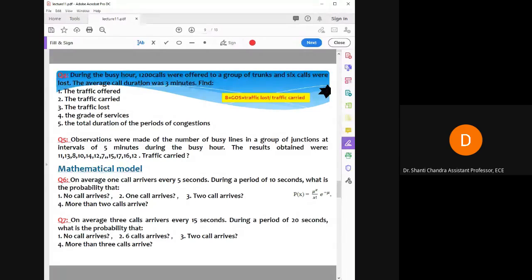Okay, so all of you, please mute your mic. Siddhartha, your mic is on.